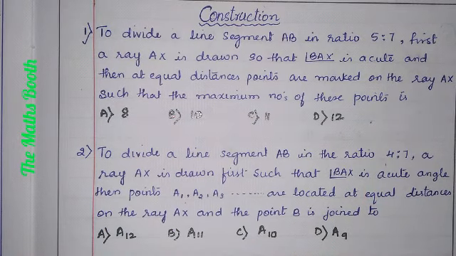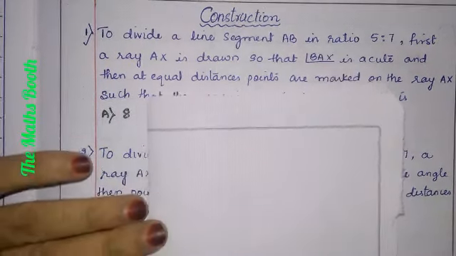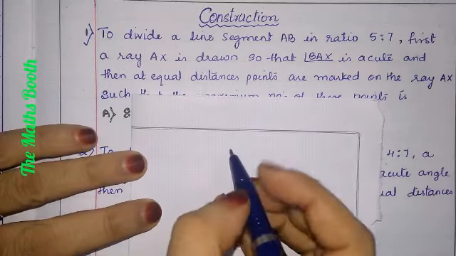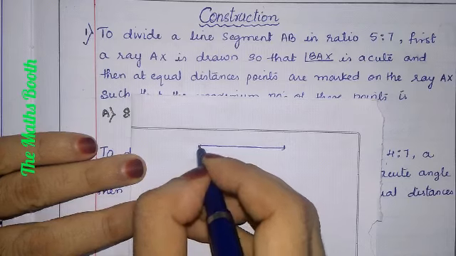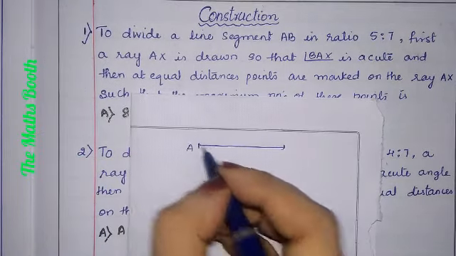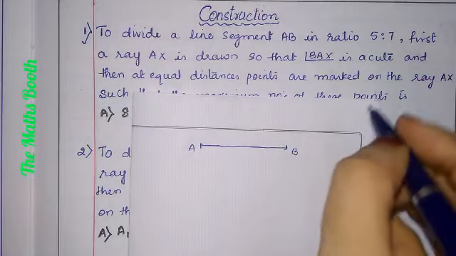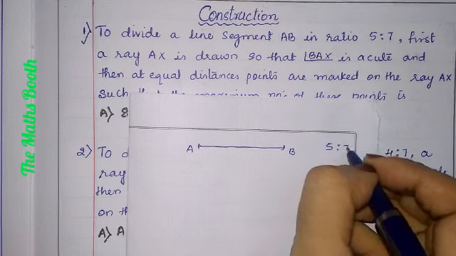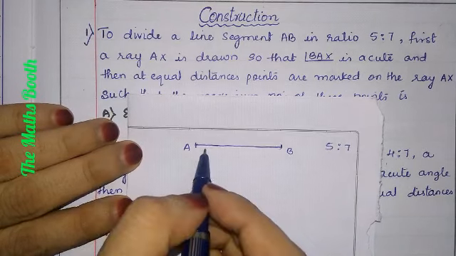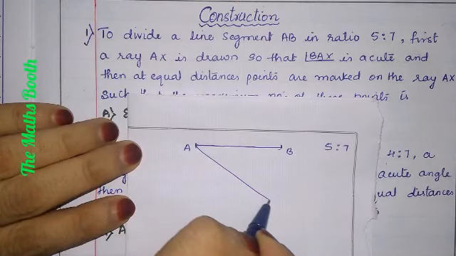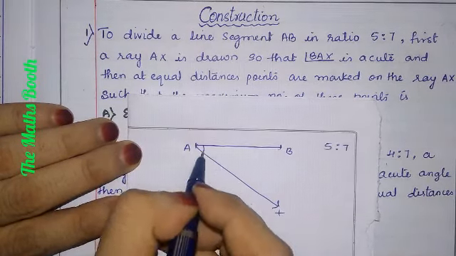Okay, so here the question is to divide a line segment AB. I'll just draw the line segment. To divide the line segment AB in the ratio 5:7, first ray AX is drawn so that BAX should be acute.